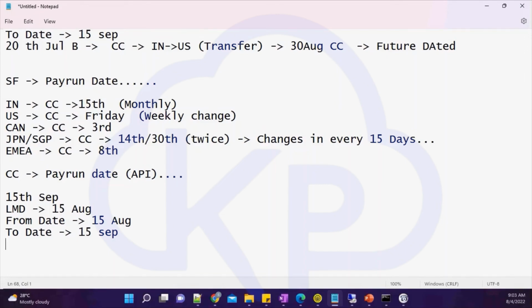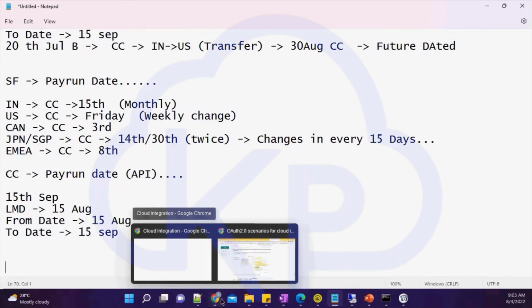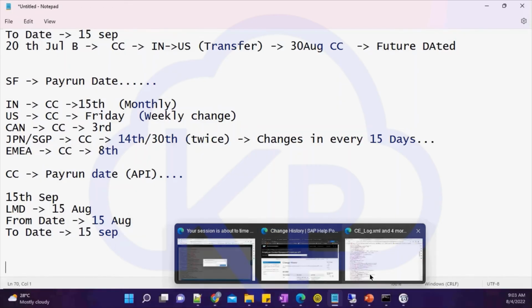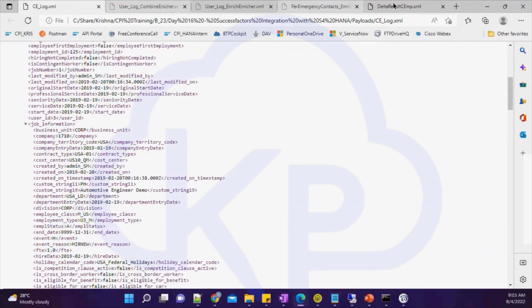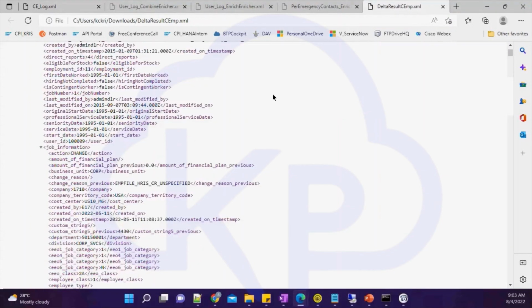So again, this is a very real example. If you are going to work on any SuccessFactors project, there can be a scenario where you have to integrate the payroll system. So this is how you need to design it, and how the data will look. I will just show you. So this is my data.